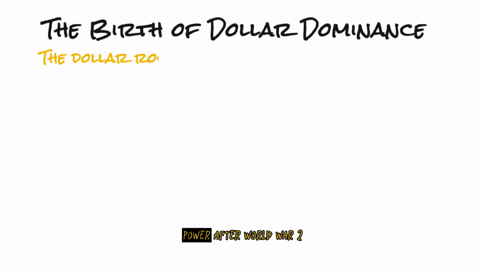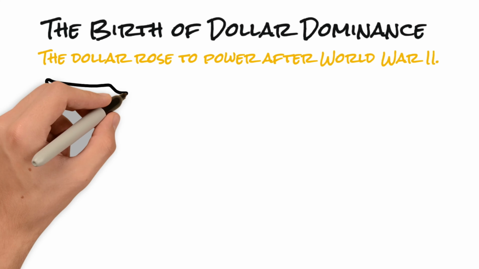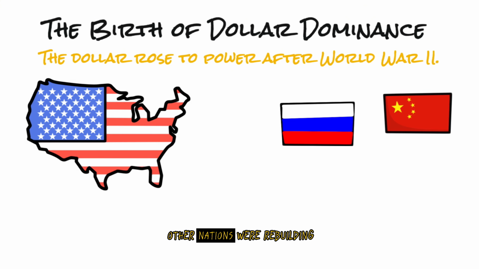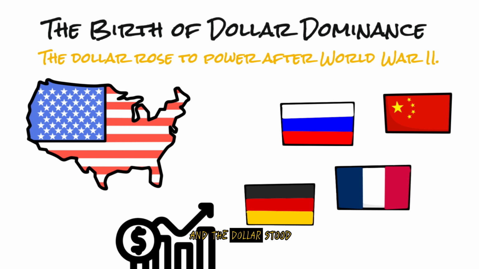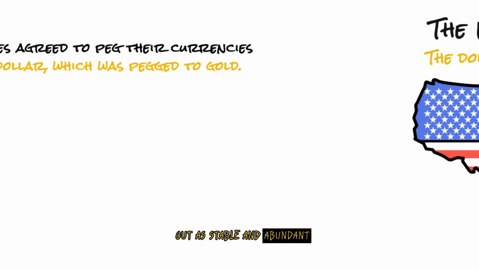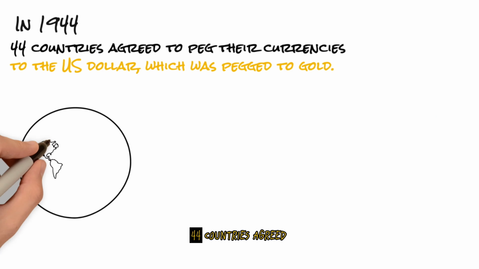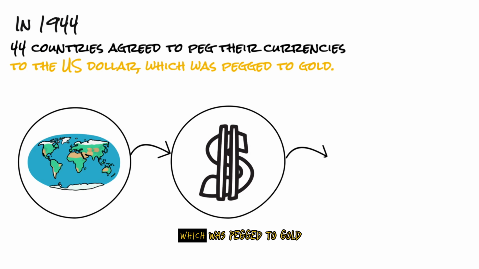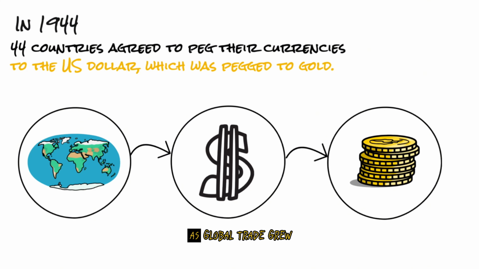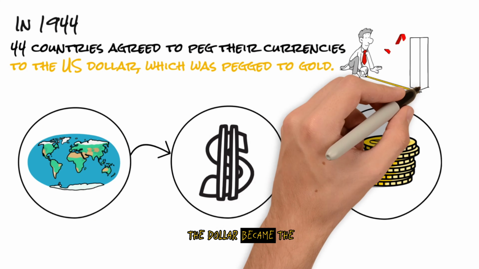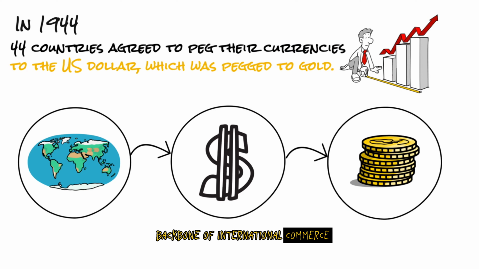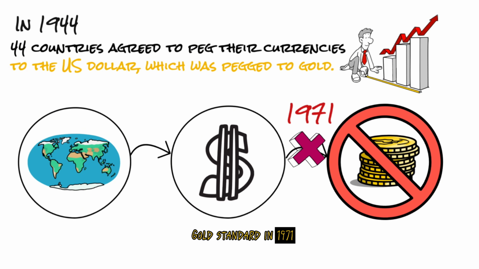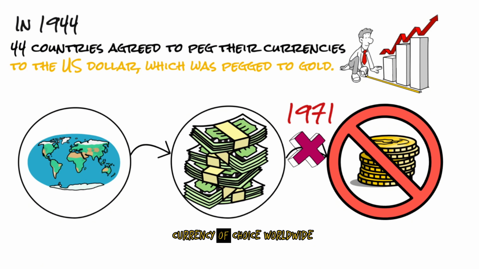The dollar rose to power after World War II. The US was the largest economy in the world. Other nations were rebuilding, and the dollar stood out as stable and abundant. In 1944, 44 countries agreed to peg their currencies to the US dollar, which was pegged to gold. As global trade grew, the dollar became the backbone of international commerce. Even after abandoning the gold standard in 1971, the dollar remained the currency of choice worldwide.